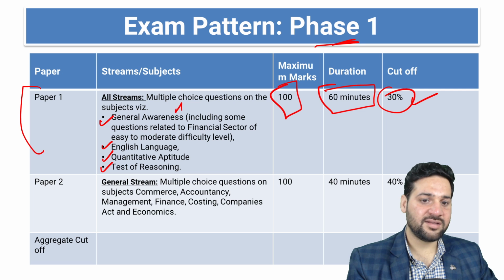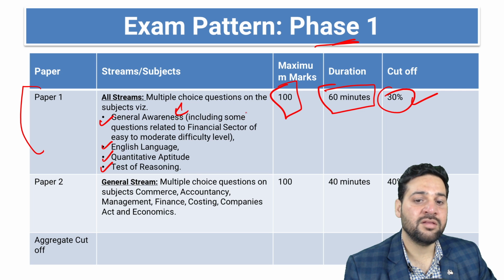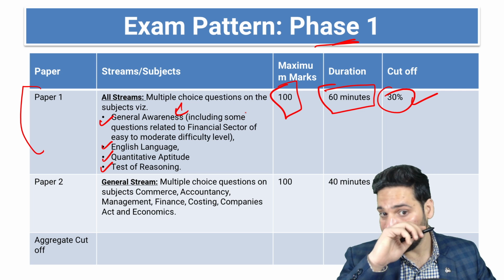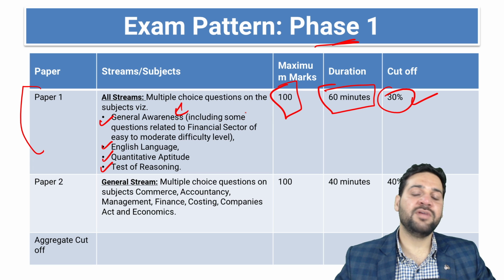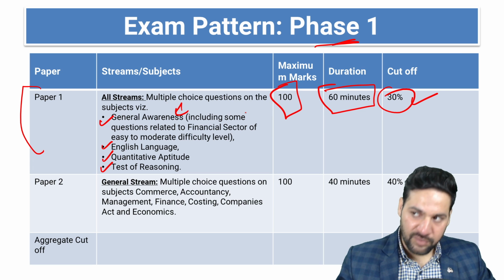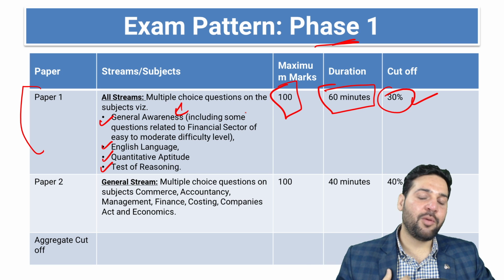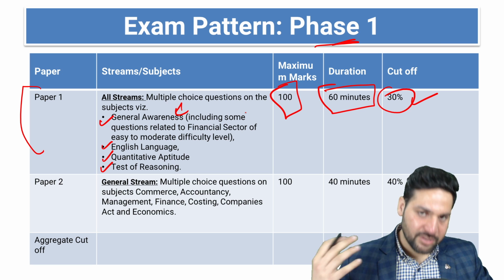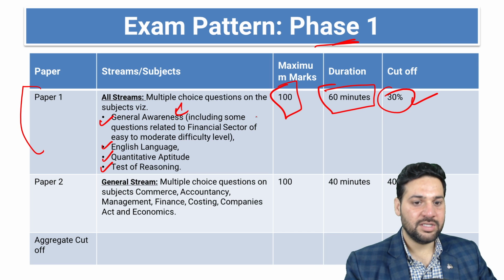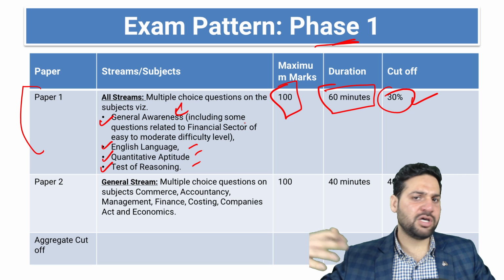General awareness is similar to RBI Grade B, general awareness with a focus on the financial sector. Whatever we are already doing for RBI Grade B, specifically with a focus on the financial markets, I'll be sharing a proper digest for SEBI Grade A on this channel only. Subscribe to the channel. English language, cognitive aptitude, test of reasoning are similar to IBPS PO and RBI Grade B.